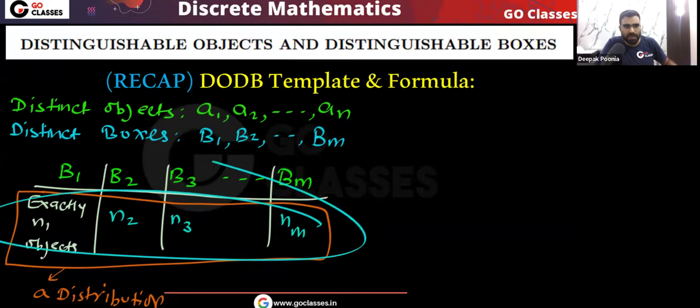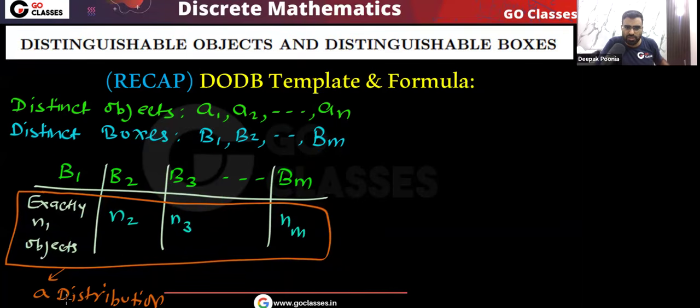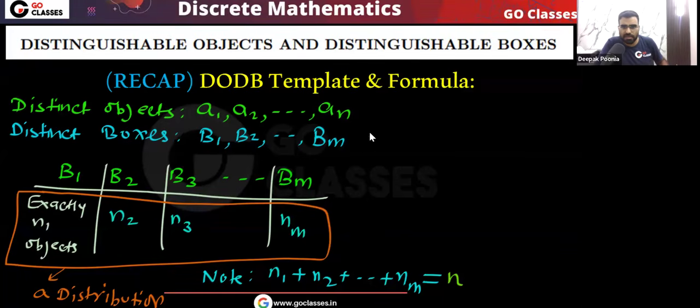So this total, I can say, remember, this is the distribution, that in which box we are putting how many objects. This is the distribution. Now in this distribution, the main point is that the total must be equal to n, means if I do this n1 plus n2 plus and so on, nm, this total must be equal to n. Okay. If all these conditions are satisfied, means if the total is also equal to n, then in this situation